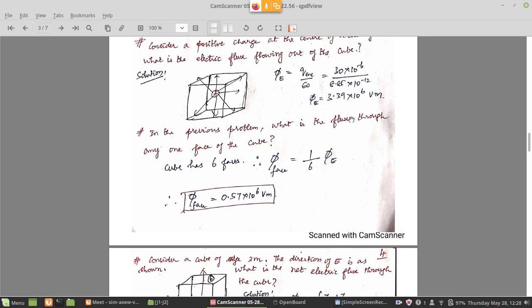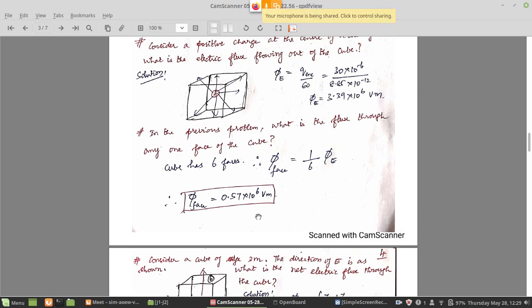Therefore, through any one of the 6 faces, 1/6 of the flux will come out because it is equally symmetric to all the surfaces. So through any one surface of the cube, 1/6 of the total flux will come out. Therefore the previous answer divided by 6, you will get the flux through any one of the 6 faces of the cube.